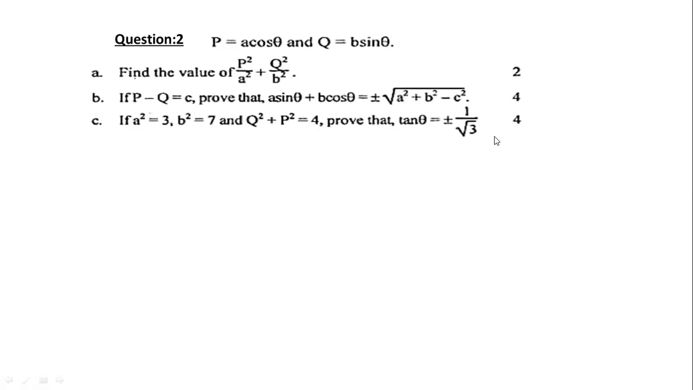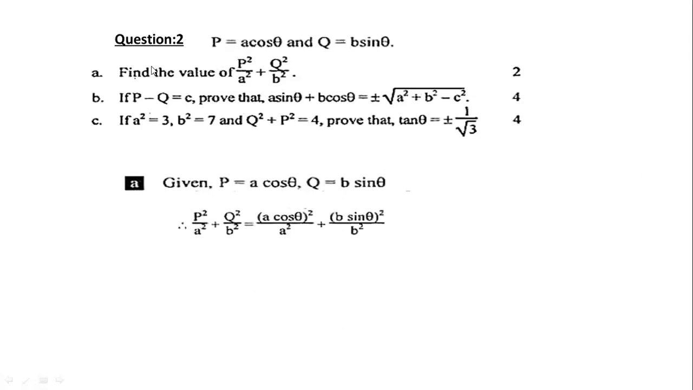Okay. Our second question says P equals A cos theta and Q equals B sin theta. This is given. Then you need to find the value of P square by A square plus Q square by B square, and B is this and C is this. You have to find this. So first of all we will go for number 1, where A cos theta equals P and B sin theta equals Q. Just putting the value in 1.